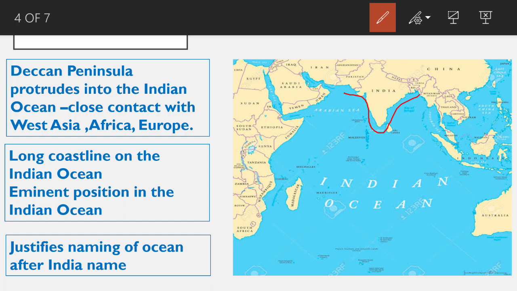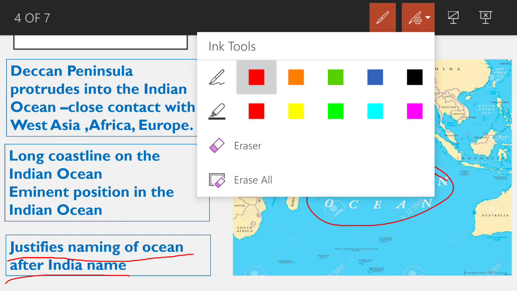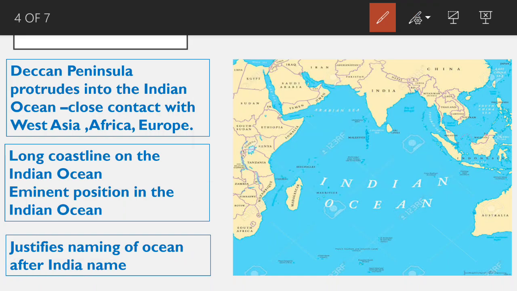No other country has as long a coastline on the Indian Ocean as India has. And indeed, it is India's eminent position in the Indian Ocean. So that is why it justifies the naming of the ocean after India. So it is clear now for all of us.